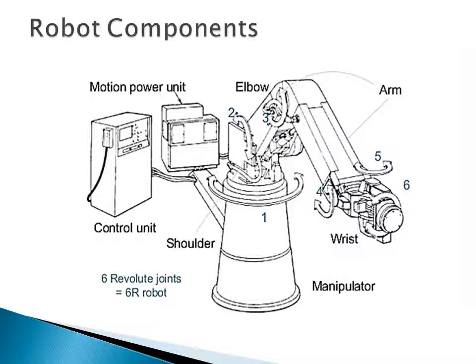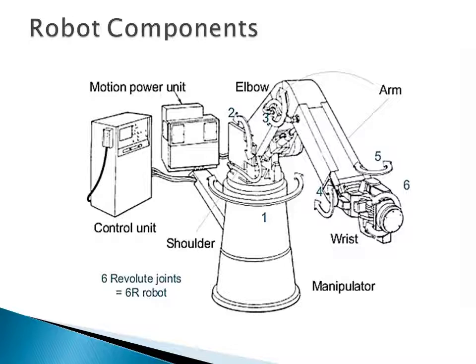The power unit will provide the motion of the joints. So this is a skeleton, and next is the power unit which is used to provide the power. Next is the control unit. The control unit will control the motion of the axes. Basically whatever you program, it controls the motion of the axes.